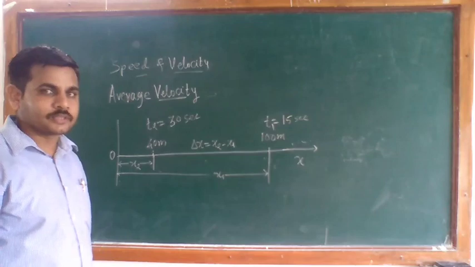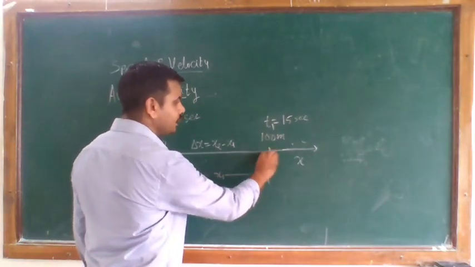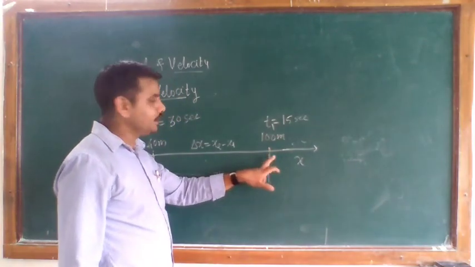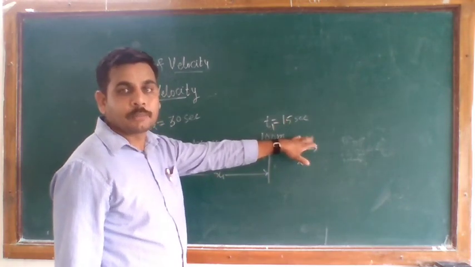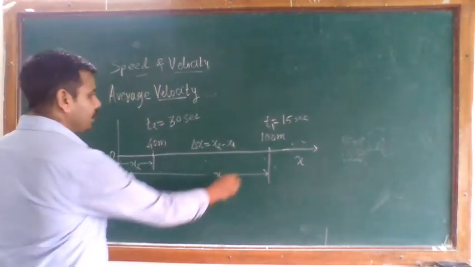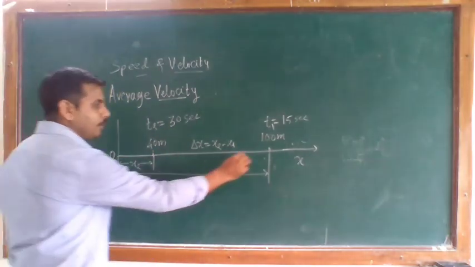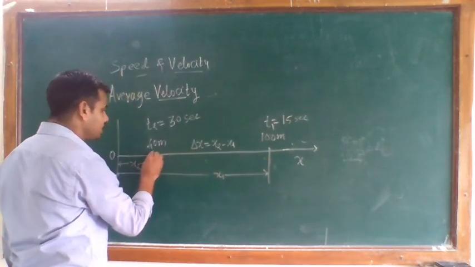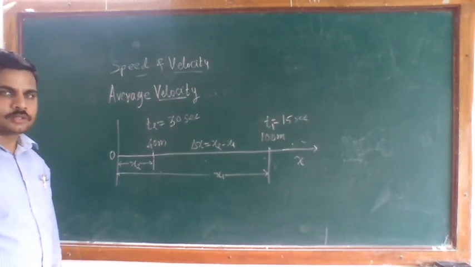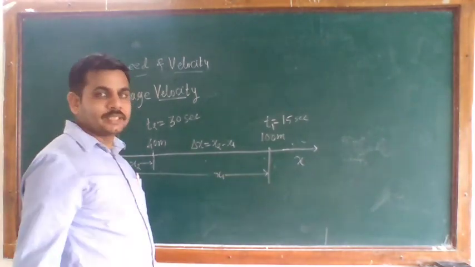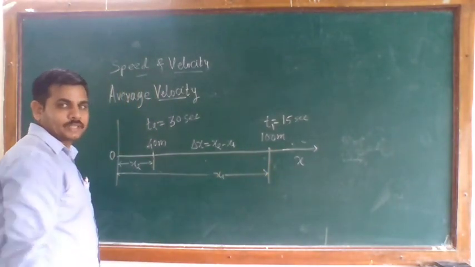And here we have to see, just consider your bike or any vehicle is at position x1, which is 100 meters, at time t1, which is 15 seconds. After the time interval changes from time t1 to t2, which is 30 seconds, the bike or any object changes to position x2, which is 40 meters. So this delta x is nothing but the displacement of the object from x1 to x2.